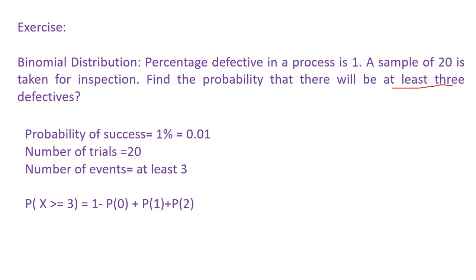That means it can have 3 defectives, 4 defectives, up to 20 defectives. So here in this case we may have to calculate the probability of finding 3 defectives plus 4 defectives up to 20 defectives.